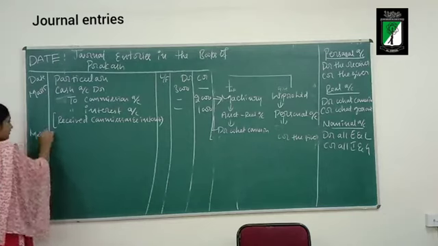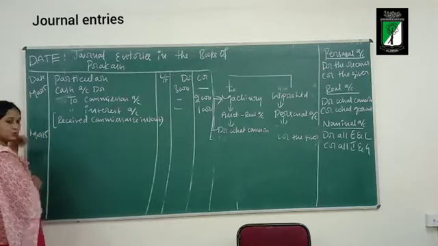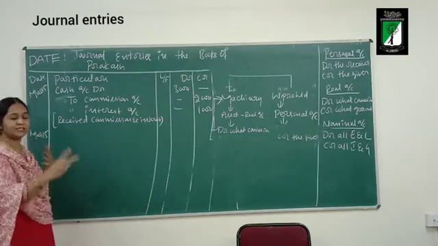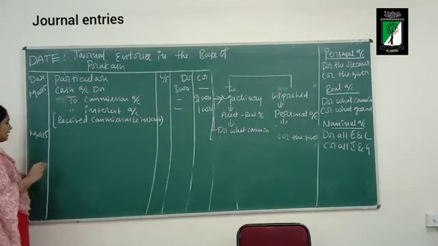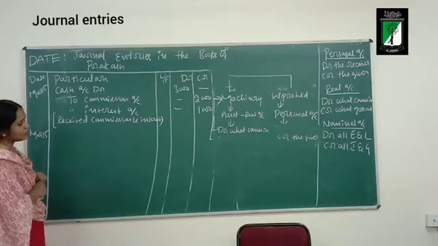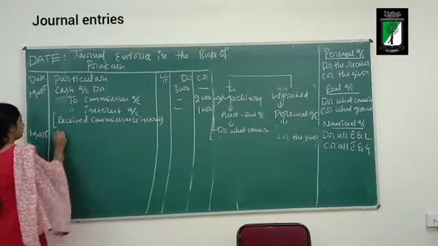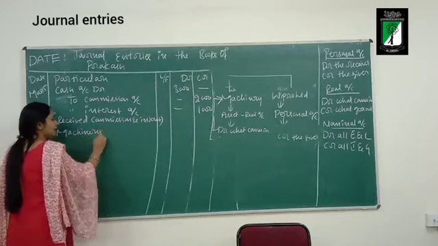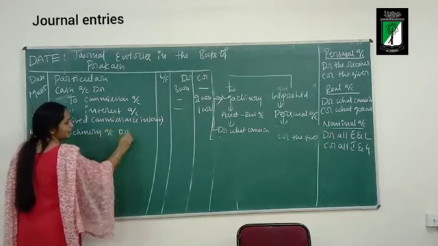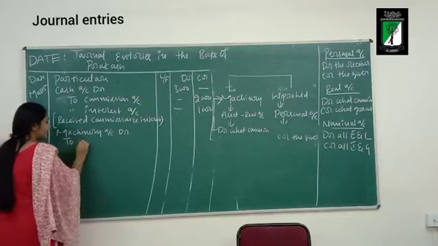Again March 15. So on similar dates, two transactions can occur in the business. What should I debit? I should debit the machinery account. Machinery account debit to Wipro Limited.